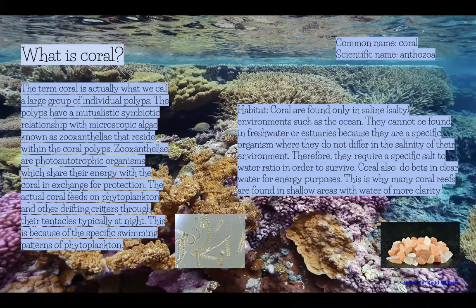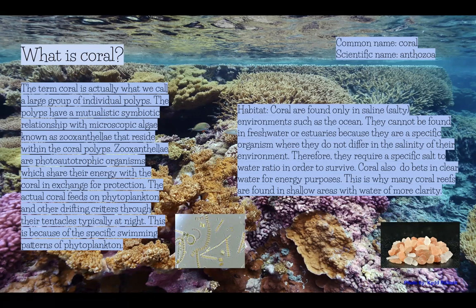The polyps have a mutualistic symbiotic relationship with microscopic algae known as zooxanthellae that reside within the coral polyps. Zooxanthellae are photoautotrophic organisms which share their energy with the coral in exchange for protection. That's why it's a mutualistic relationship, because both organisms benefit.